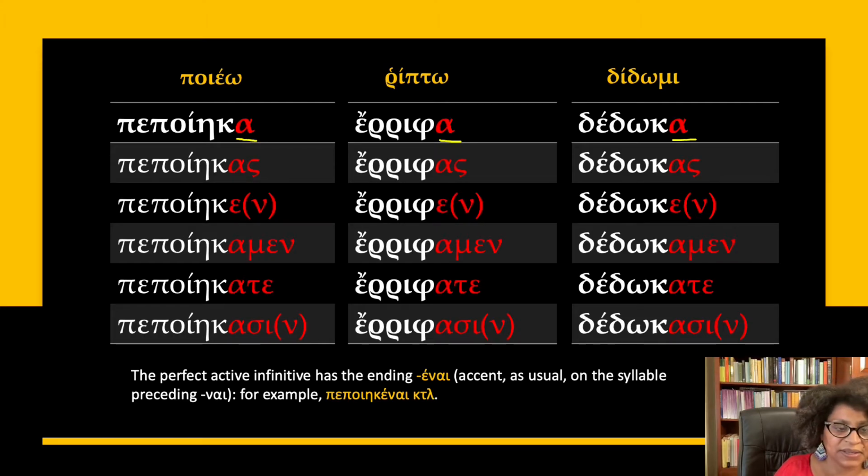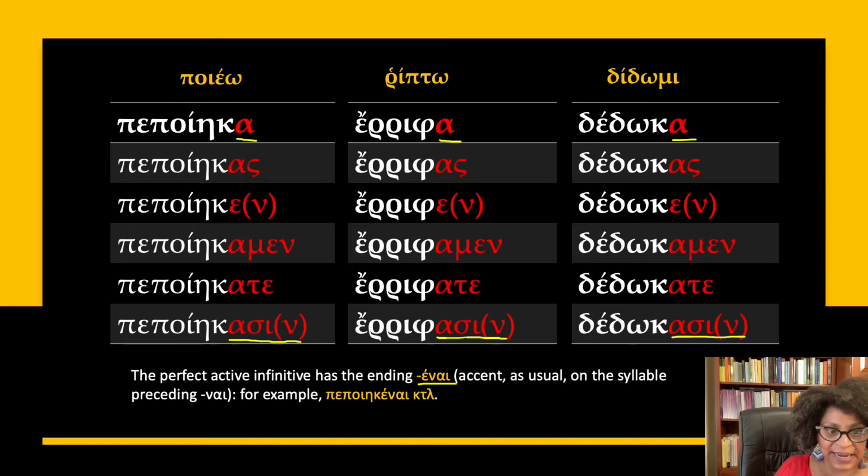And as I said, you can see that the endings are effectively the same as the weak aorists, the ones that have the alpha, only that the third person plural is going to have a primary ending, asi, as opposed to san, which would be the aorist secondary ending. Now, as far as the infinitives go, they are like the infinitives for mi verbs, that is the nai infinitive, as opposed to the ein infinitive of omega verbs.